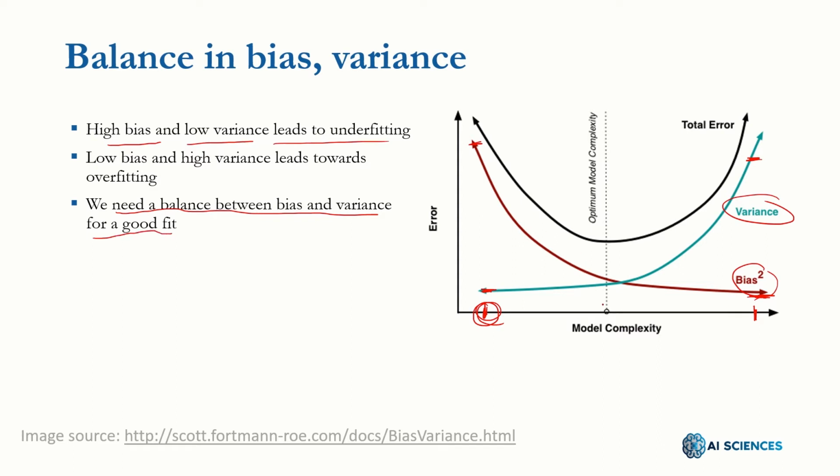It means we need a model complexity such that it lies in this area where the bias and variance are in some equilibrium, and it gives the lowest possible error during the learning curve.